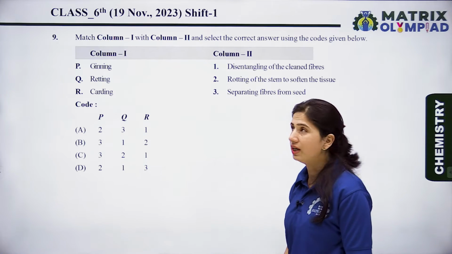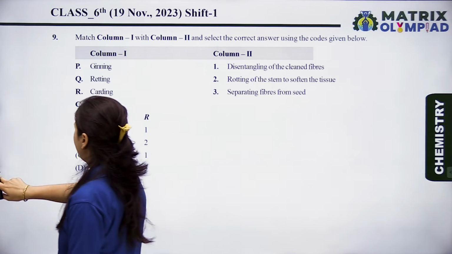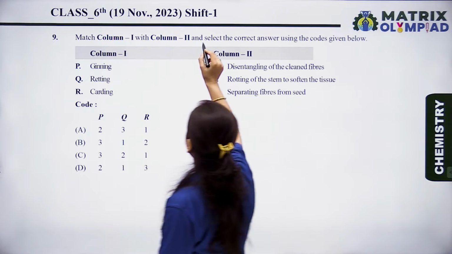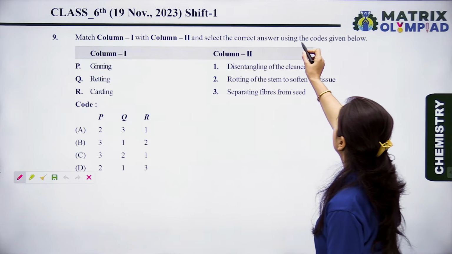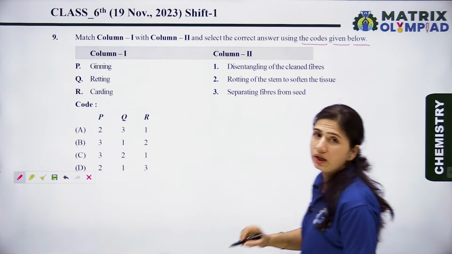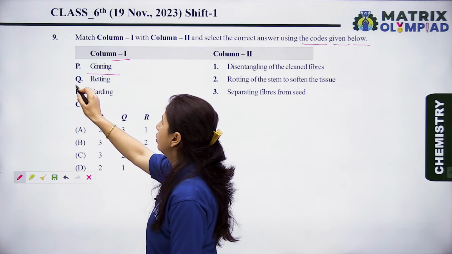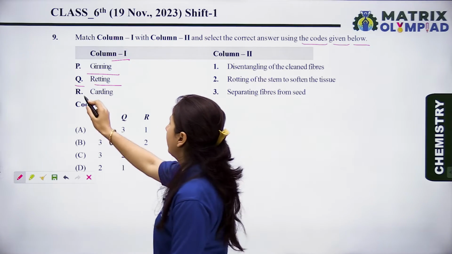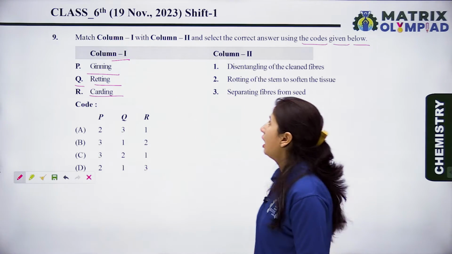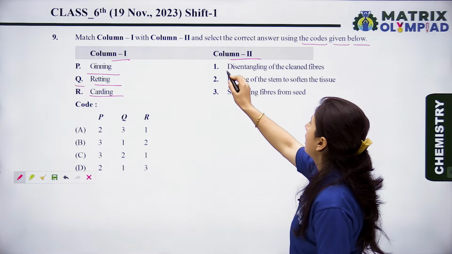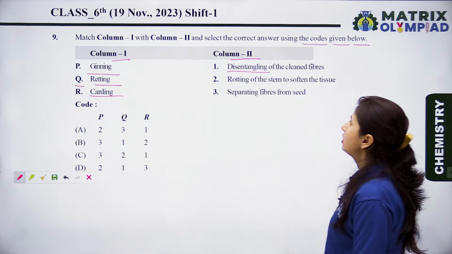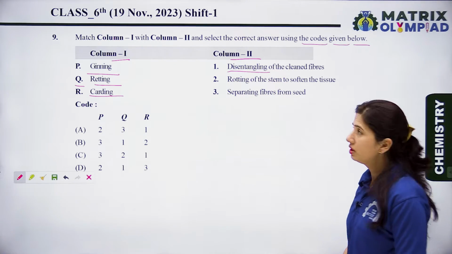The next question is, match column first with column second and select the correct answer using the codes given below. Now let's see column first. P is ginning, Q is retting and R is carding. Now let's see column second. First is disentangling of the cleaned fibers.